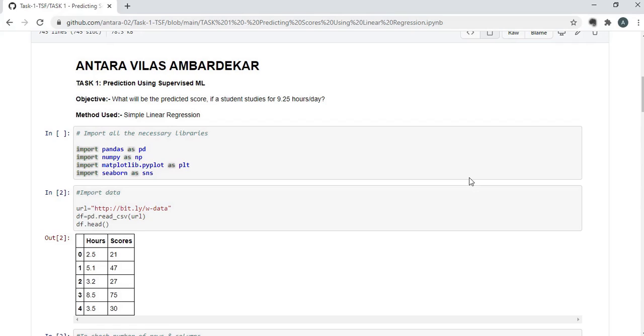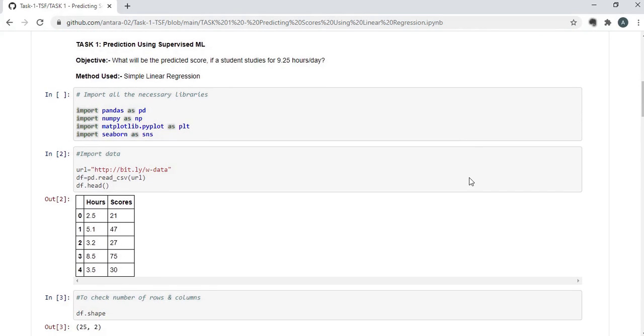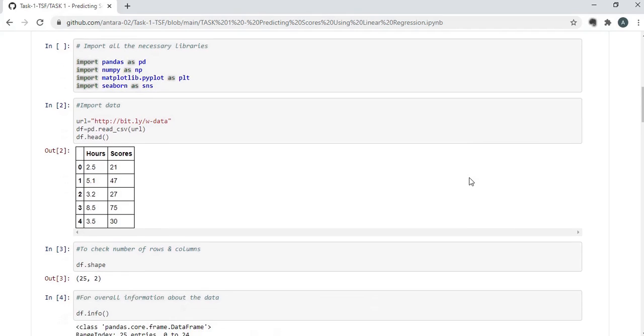So the objective of our data is to find the predicted score of a student if he or she studies for 9.25 hours per day. The method that I've used is simple linear regression. Before starting, I have imported all the necessary libraries that I'm going to use: pandas, numpy, matplotlib.pyplot and seaborn.